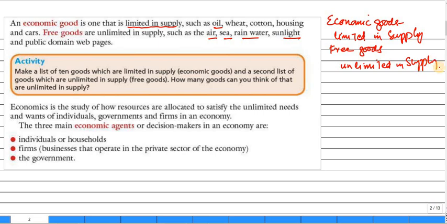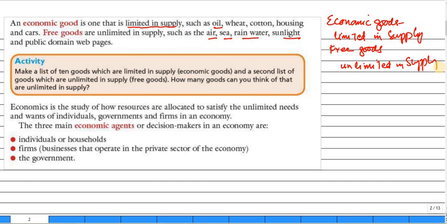Like air, sea, rainwater, sunlight, and public domain web pages. So this type of item is a free good, okay? And economic goods are goods which are limited in supply, like wheat, sugar, cars, other stuff like that.